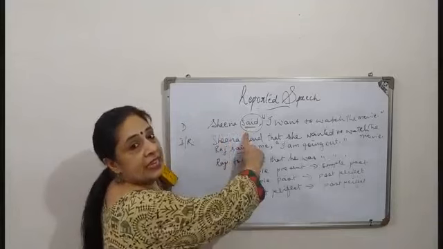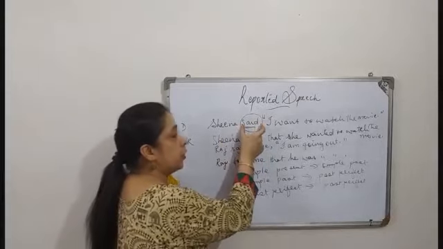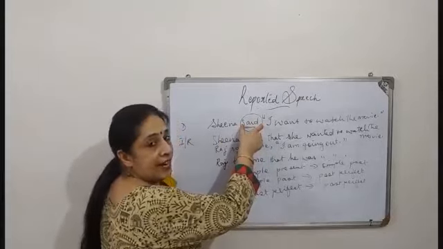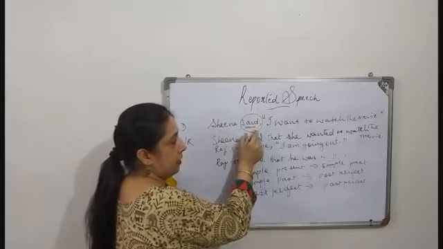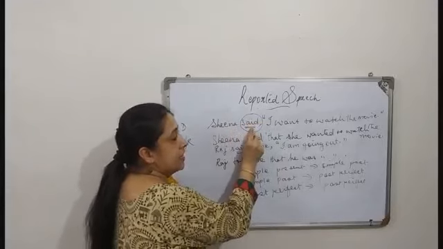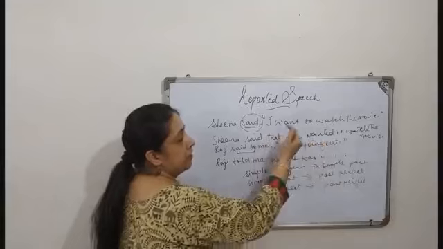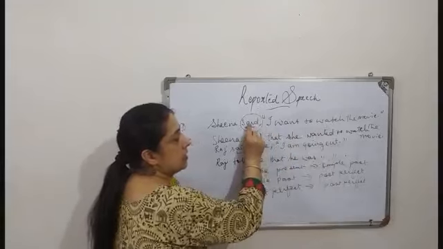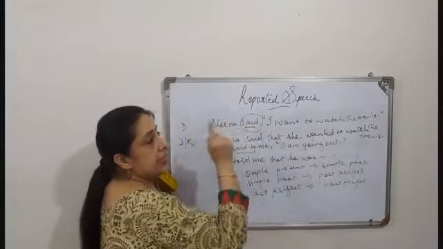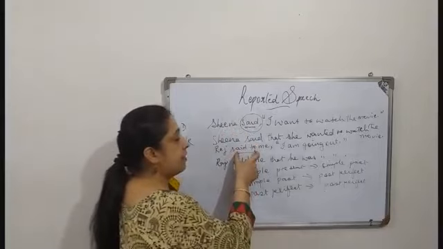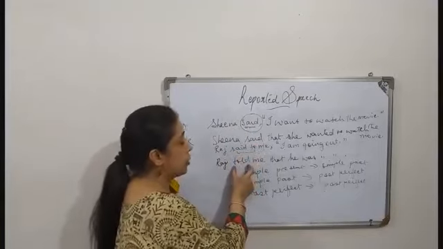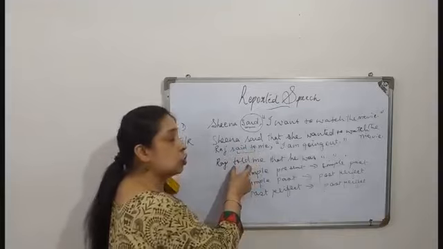Let us do more examples. This was the second thing that I wanted to tell, that if the reporting verb or the introductory verb, the starting part, is said, then when we change, this becomes past tense because this is also past tense. Then I wanted to say that whenever there is said to, we have to change the reporting verb as told.